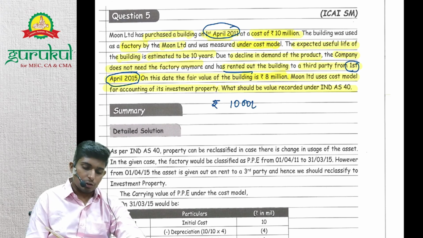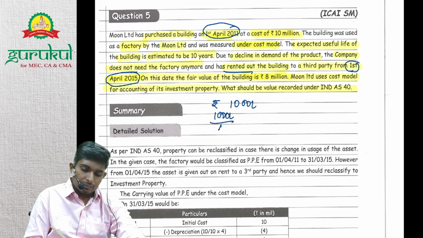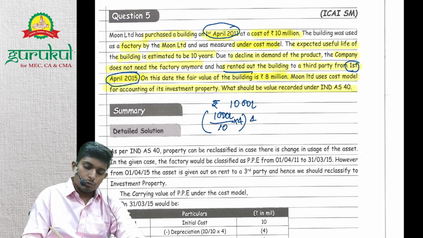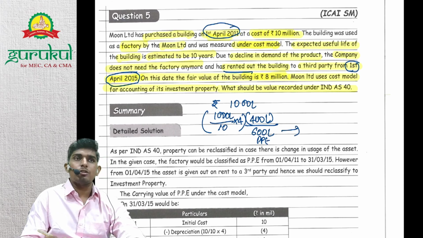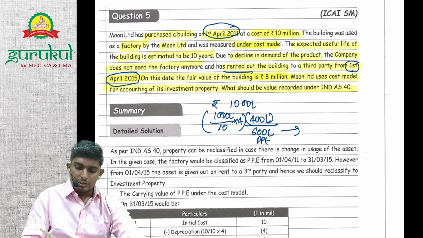We'll have depreciation for how many years? 4 years, right? Divided by 10 years useful life, and 4 years depreciation, right? So 400 lakh will be depreciation, right? So now the carrying value will be 600 lakhs. So this is the carrying value of PP. The same will be the carrying value of investment property, right?